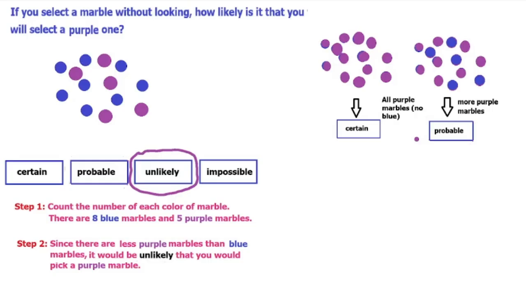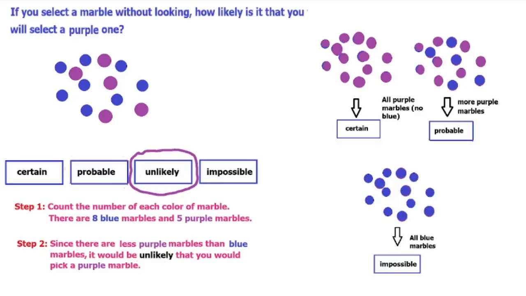Instead of unlikely. We probably would pick a purple one because there's more of them. And then finally, if all the marbles were blue, it would be impossible for us to pick a purple one. So that would be the impossible scenario.